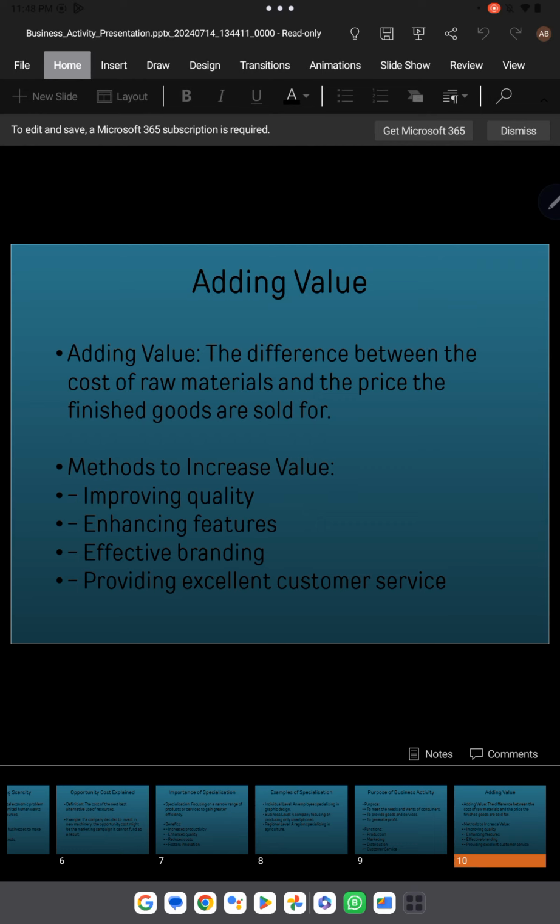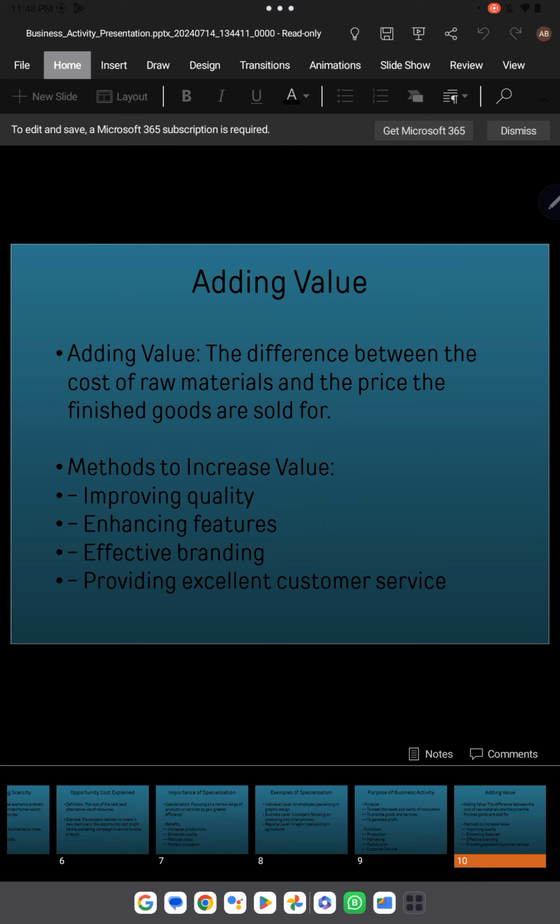Now we are going to see, if you want to increase the added value, meaning you want to increase the difference between the cost and the selling price, how can we do it? Because mainly that would be turned into profit for our business. So we have the methods. First of all, we can improve quality, because whenever we want to increase the selling price, to make a bigger difference between cost and selling price, first of all we have to provide the best quality product.